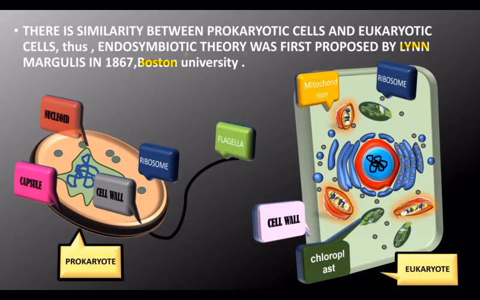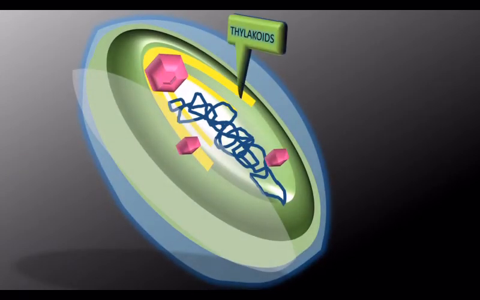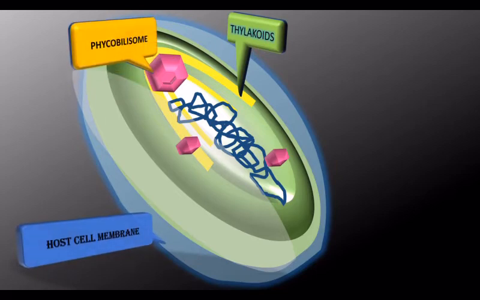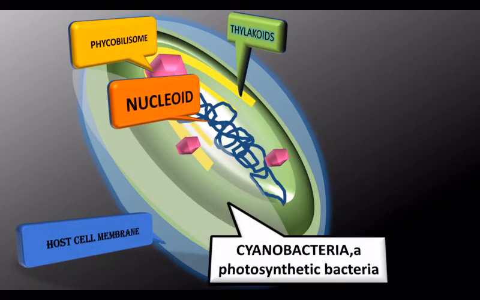The answer is in the endosymbiotic theory. Here you can see the cyanobacteria. It has thylakoid, cell membrane, phycobilisome, nucleoid, etc. The phycobilisome contains rubisco enzyme. The cyanobacteria is a photosynthetic bacteria. It gets ingested into the host bacteria and it forms into chloroplast.